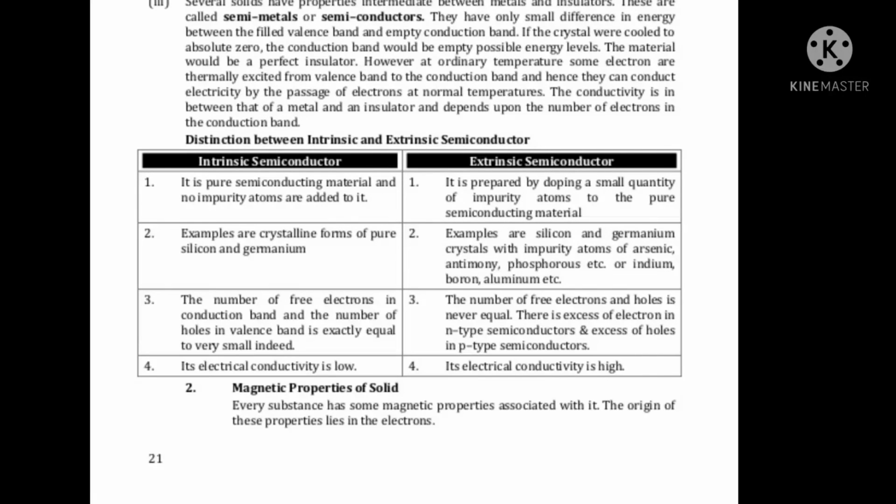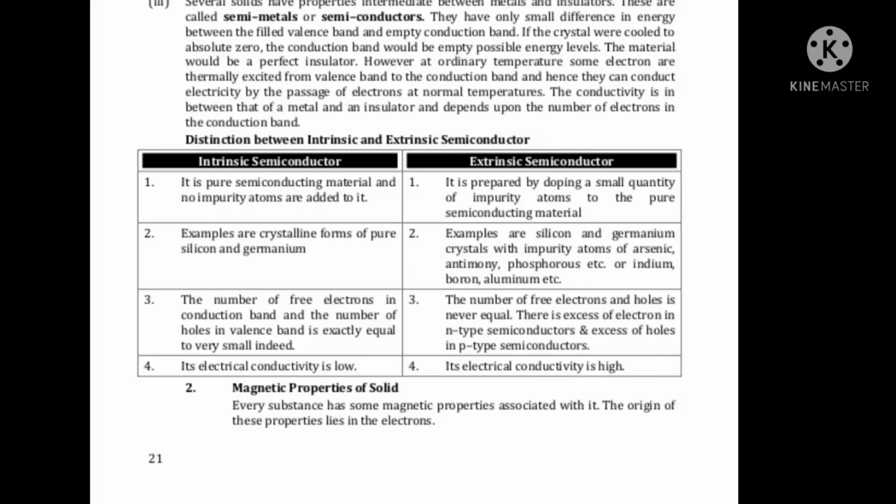What is the difference between intrinsic semiconductor and extrinsic semiconductor? Intrinsic semiconductors are pure semiconductors and no impurities are added to them. Extrinsic semiconductors are prepared by doping a small quantity of impurity atoms into the pure semiconductor material.